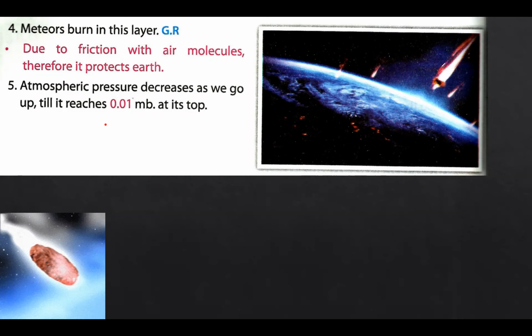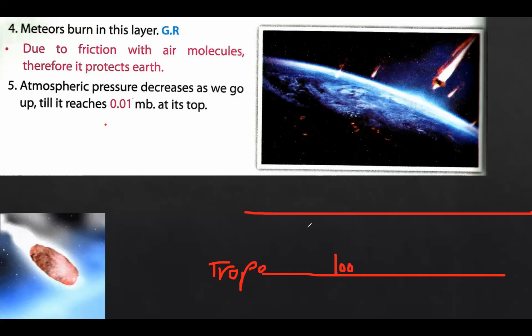And as we go up in the mesosphere, the atmospheric pressure keeps decreasing till we reach the top of the mesosphere, which is the mesopause. We notice that the atmospheric pressure becomes 0.01 millibar. So again, in the troposphere, the pressure keeps decreasing till we reach the tropopause, where it becomes 100 millibar, and in the stratosphere, it keeps decreasing till it becomes 1 millibar at the top, and in the mesosphere, it keeps decreasing as well.